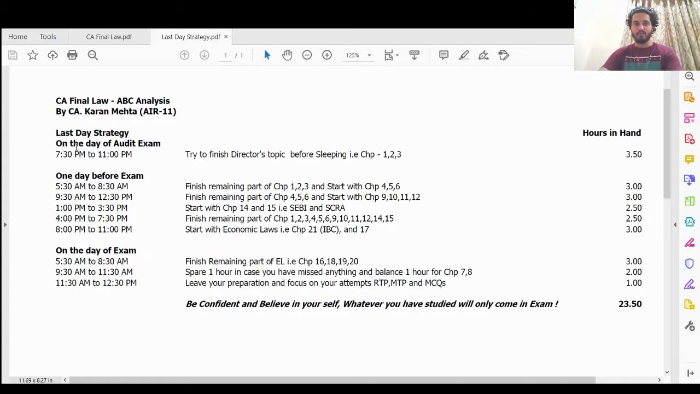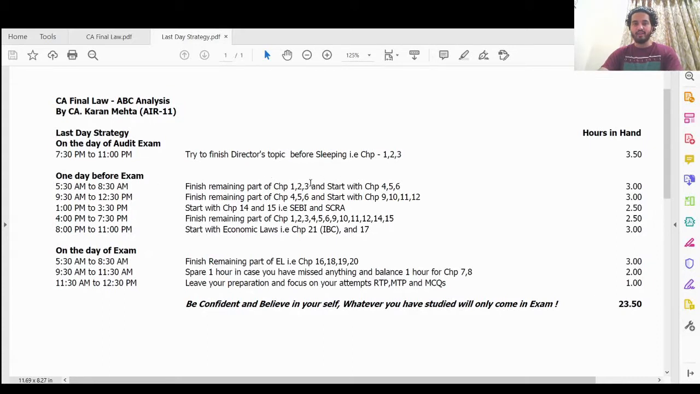When you come to the last day, on the day of the audit exam, from 7:30 till 11 p.m., try to finish the directors chapter, number 1, 2, 3. As I have shown you all, it carries the highest weightage. Then get up in the morning. I used to get up at 5 in the morning. I used to start my studies from 5:30 to 8:30.